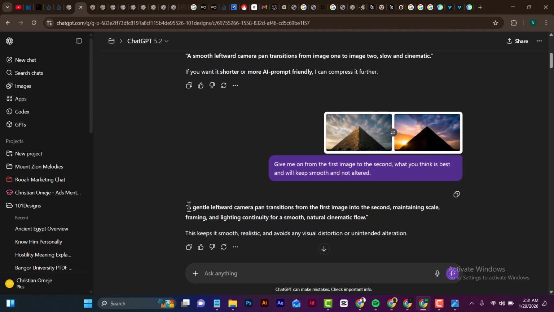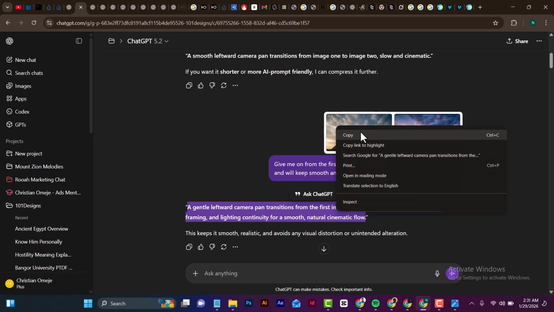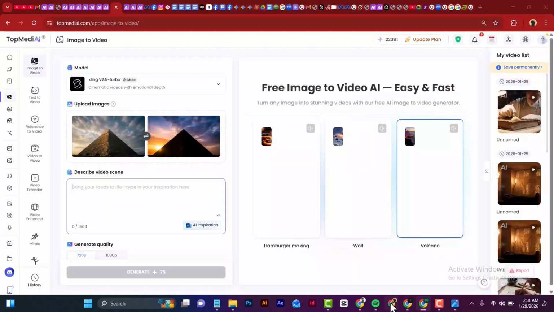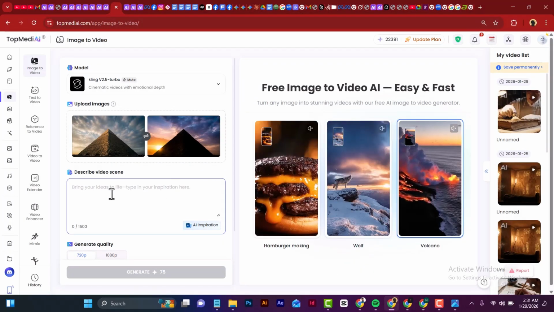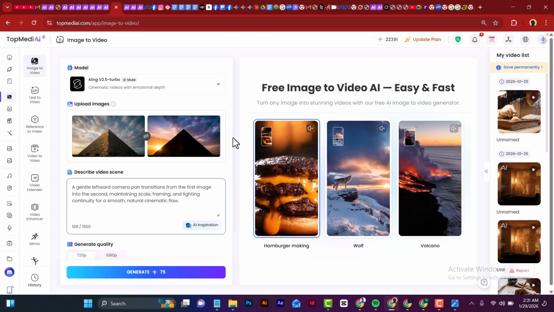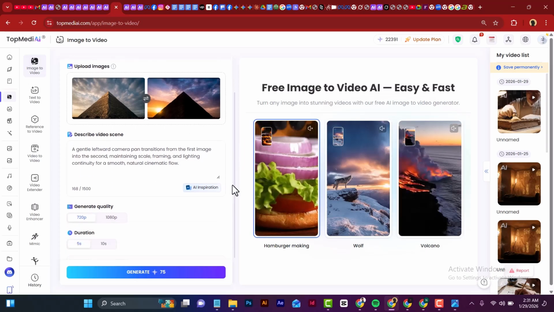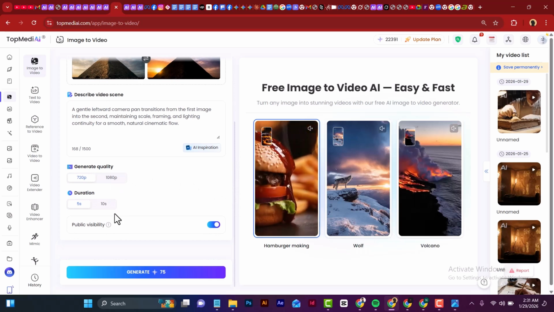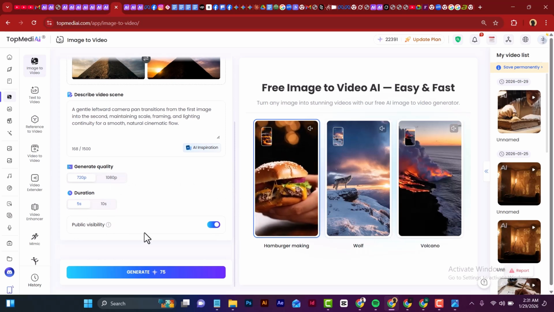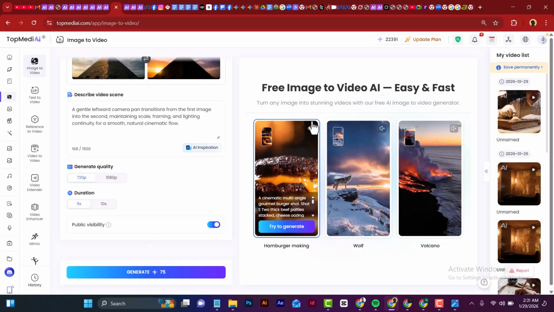So what I need to do now is to copy these prompts. If you do this for your first and second frame, it gives you the prompts. You copy these particular prompts, and then you take it back to TopMedia AI and paste it here. As you can see, I've pasted it there, and then you can now go down and select the quality, the duration that you want, and then you create. So this is the result I got for mine.